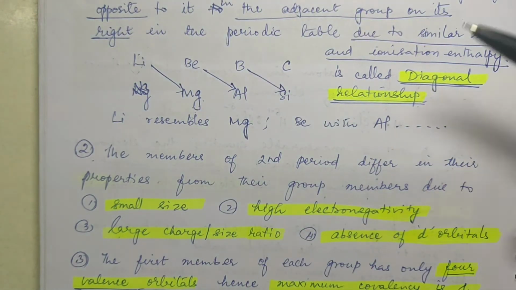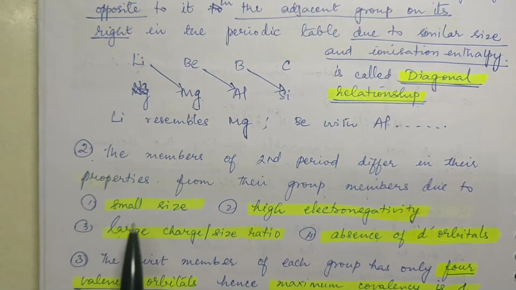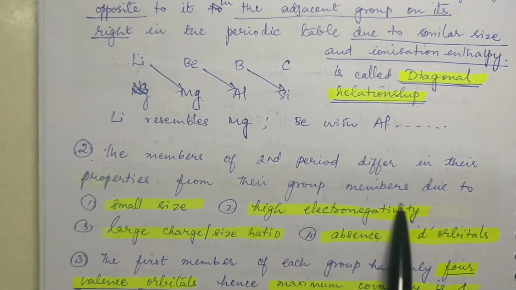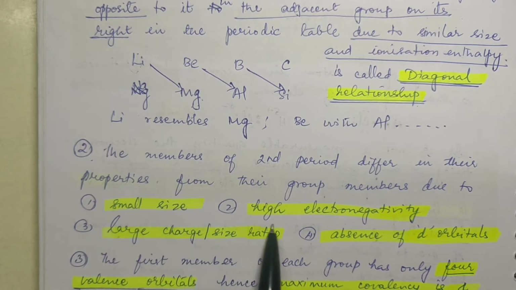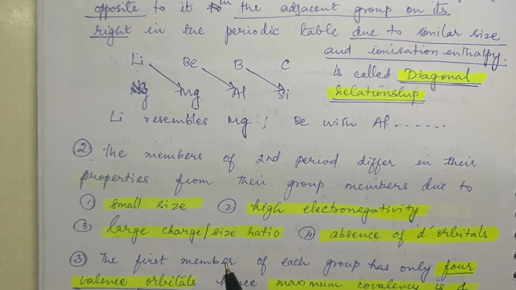Now why? Because especially the second period elements are having very small size and they are associated with high electronegativity and they are having large charge by size ratio. The charge is more, the charge is less but the size is more.